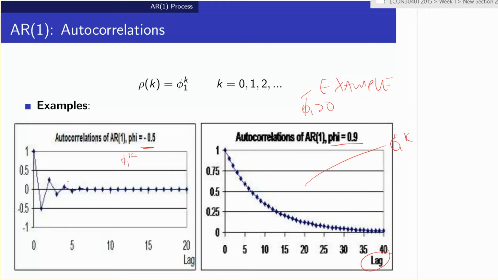Then we get oscillation: it goes from negative to positive and dampens out. Because it's stationary, the correlations tend towards naught and get smaller. Of course, the bigger the coefficient, the slower they go towards naught. So we've used the MA infinity representation of the stationary AR1 to derive the mean, the variance, and the covariance.